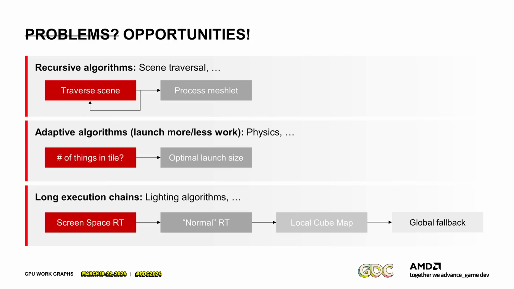There are many existing problems which are really opportunities for workgraphs. Today, for example, recursive algorithms like scene traversal tend to be implemented using something like persistent threads. Then you can traverse the scene, call yourself recursively, and process meshlets in the leaf nodes. So that's one thing you can do. Another one is adaptive algorithms. You want to identify how many threads to launch for each tile. For example, you have a physics simulation and you want to figure out: is this tile 100 objects, 1,000 objects, should I launch this kernel or that kernel? You can do it with execute indirect today, but it becomes fairly expensive fairly quickly. And then one use case, which is increasingly common, is very long execution chains of indirect calls.